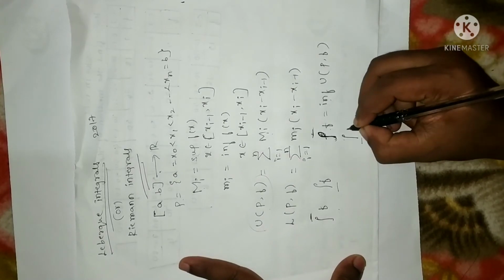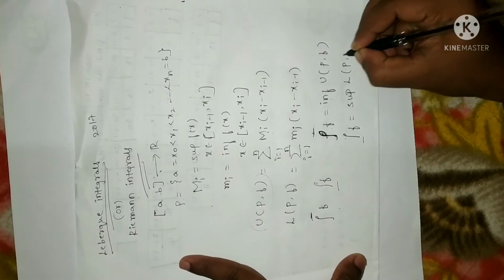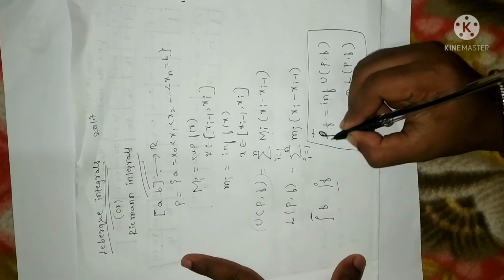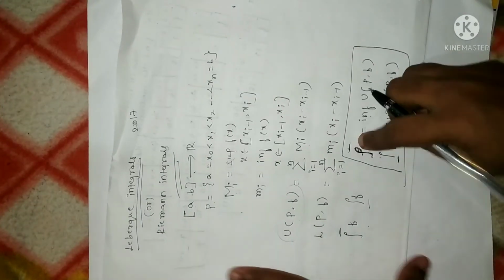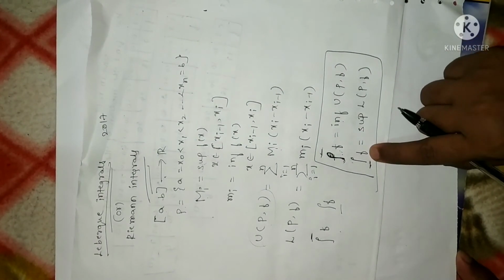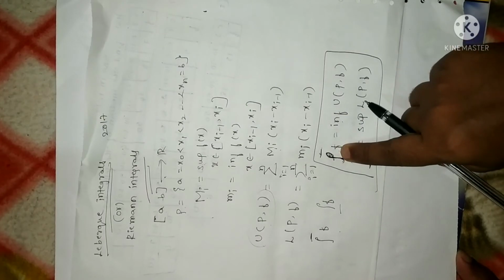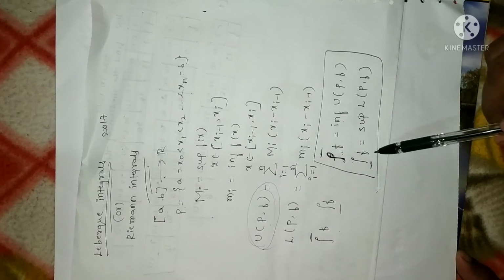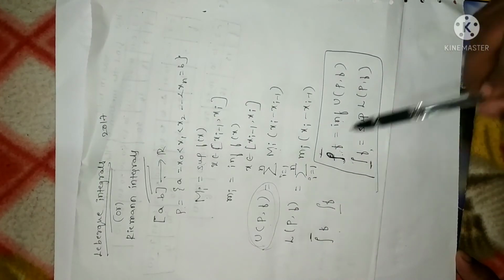Similarly, the lower Riemann integral is the reverse: the supremum of all lower bounds. I am repeating once again. This is called the upper Lebesgue integral or upper Riemann integral. This is the lower Riemann integral or lower Lebesgue integral. So the upper Riemann integral is none other than the infimum taken over all the upper bounds. The lower Riemann integral is none other than the supremum taken over all the lower bounds.